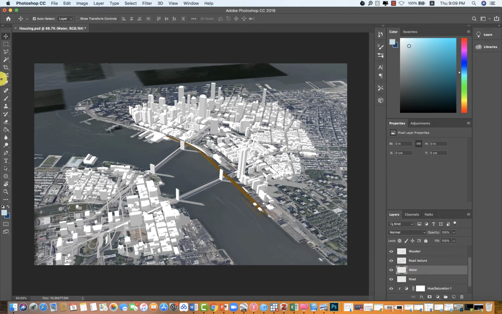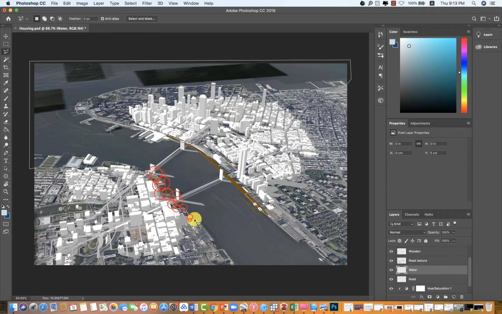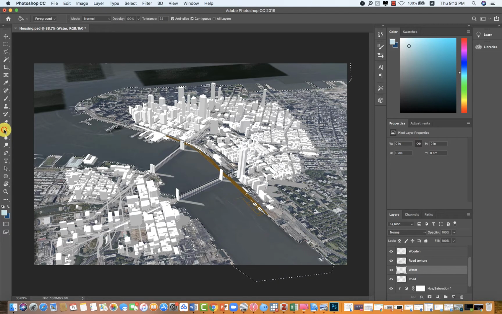Use polygonal tool to trace the water area. Once you complete, you can paint it with light blue color.